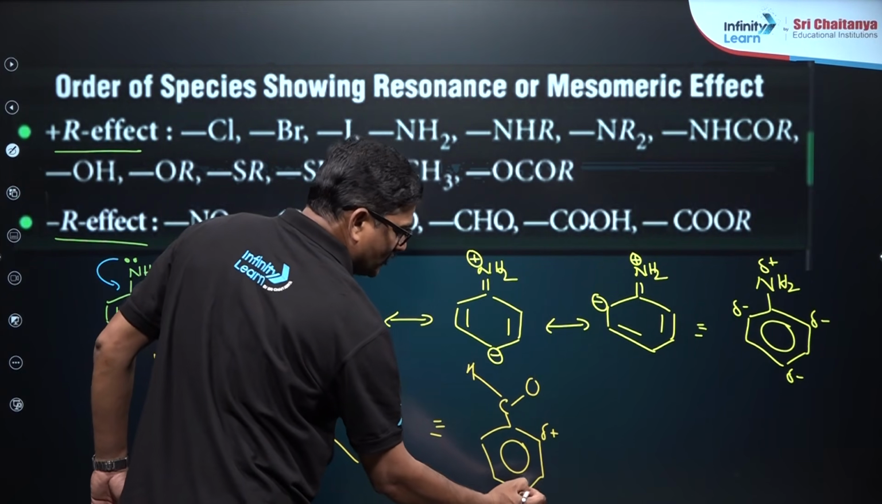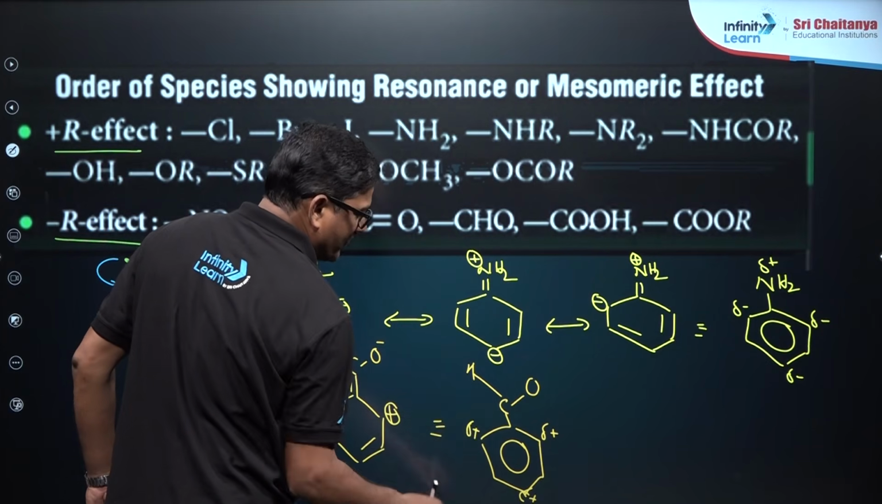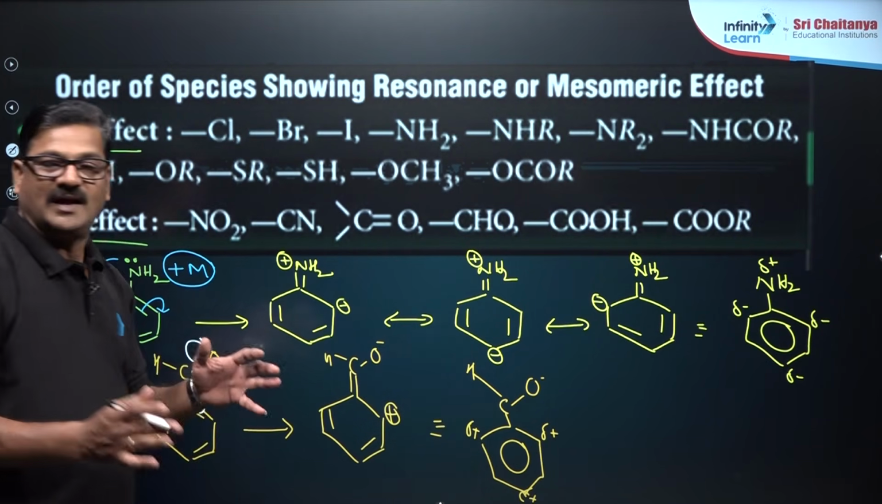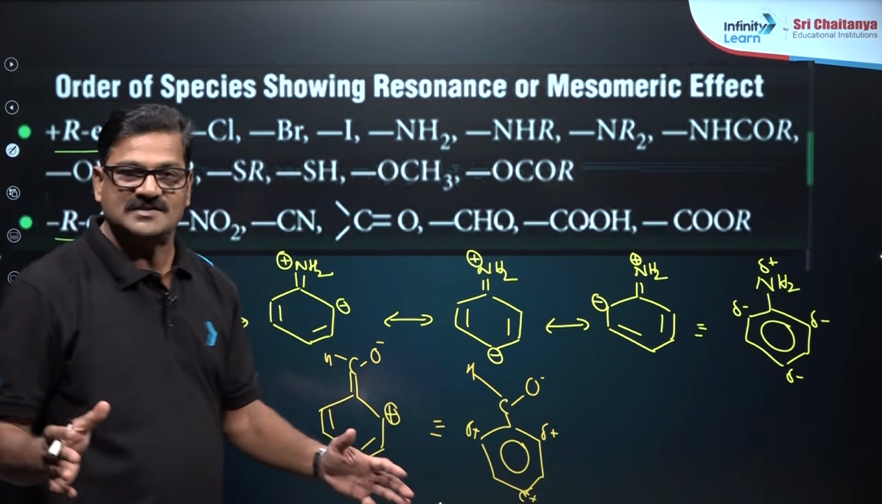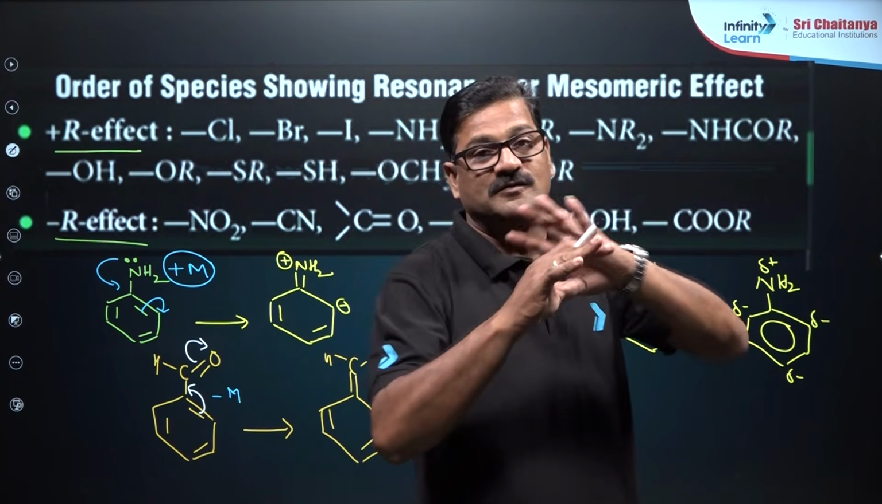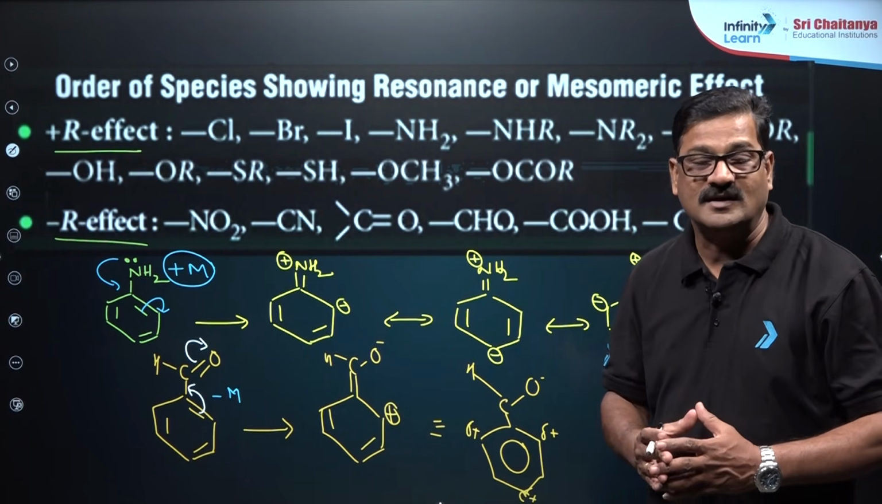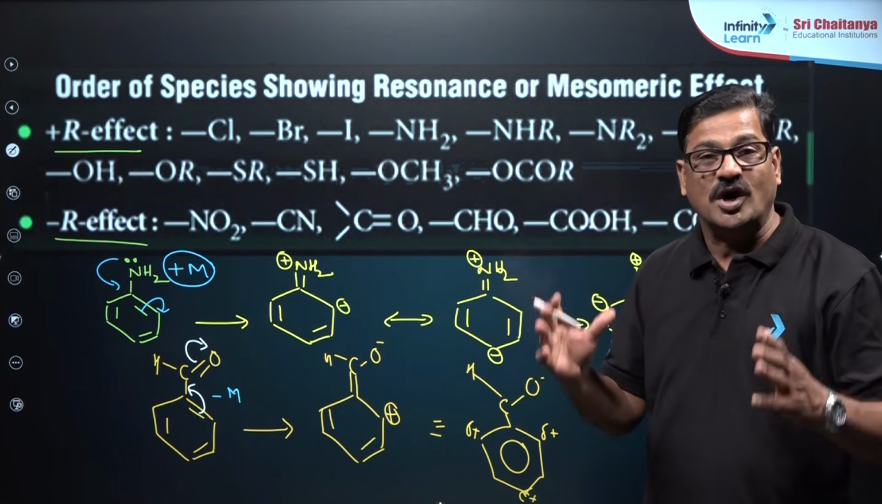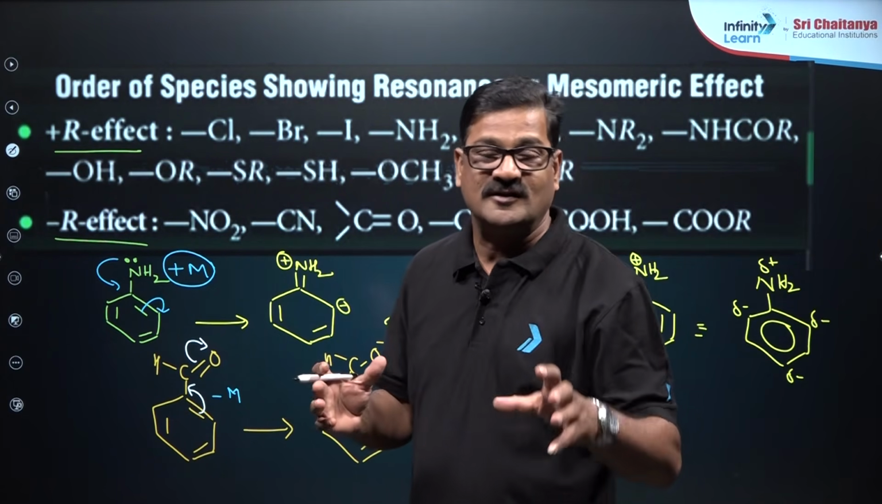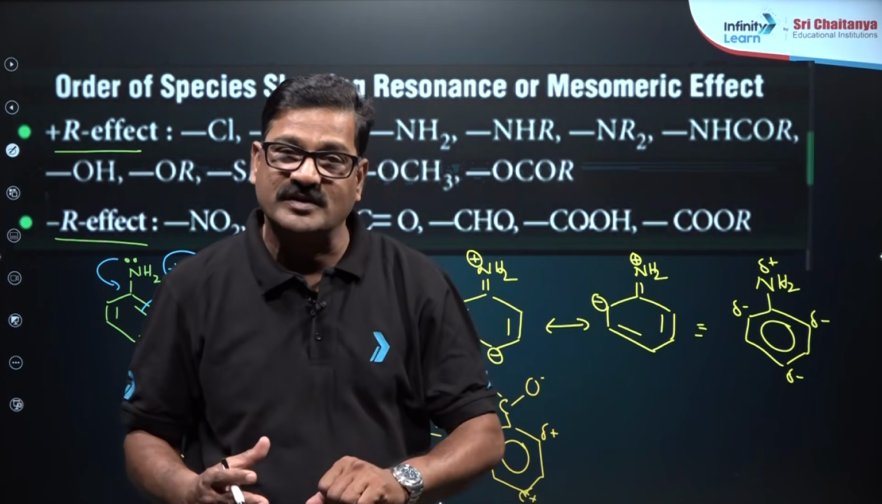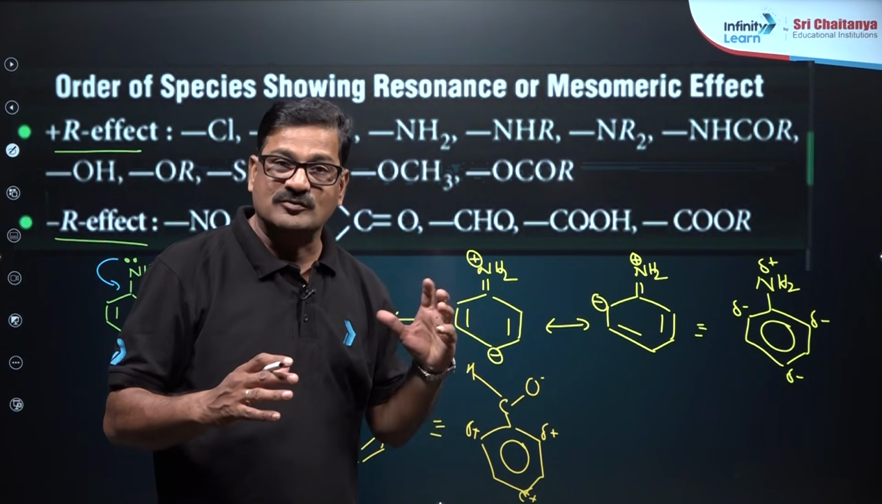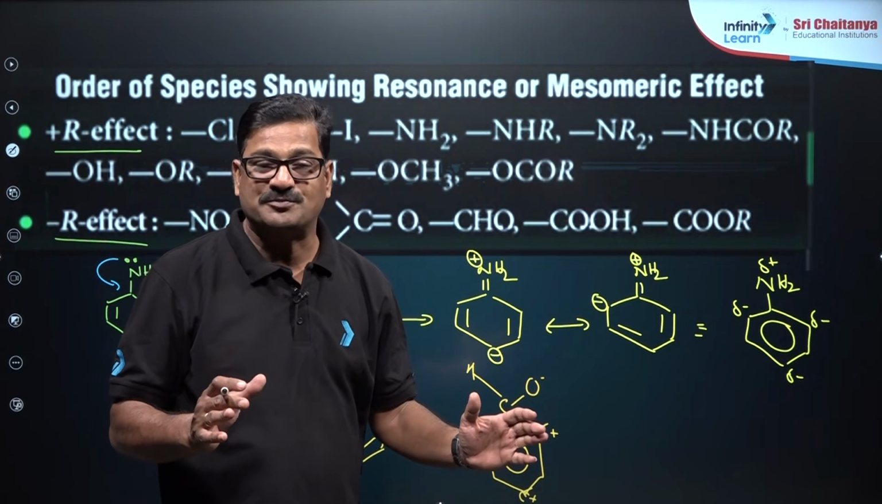Positive charge is accumulated on these ortho and para positions, right? So whenever positive mesomeric effect is there, the ring is negatively charged and it is going to be more reactive, and it is going to be ortho and para director in the electrophilic aromatic substitution reactions, whereas in the negative mesomeric effect vice versa takes place.